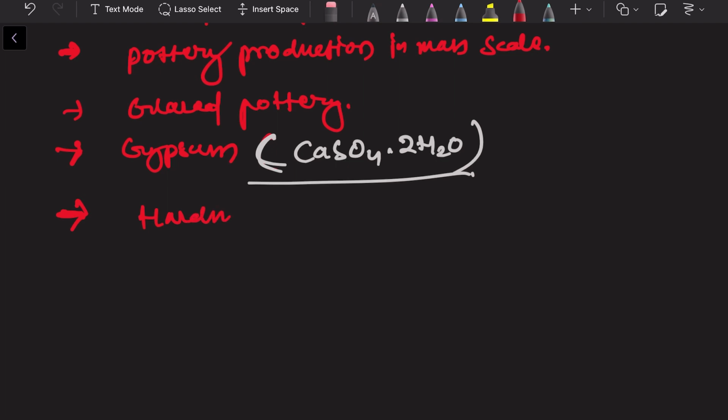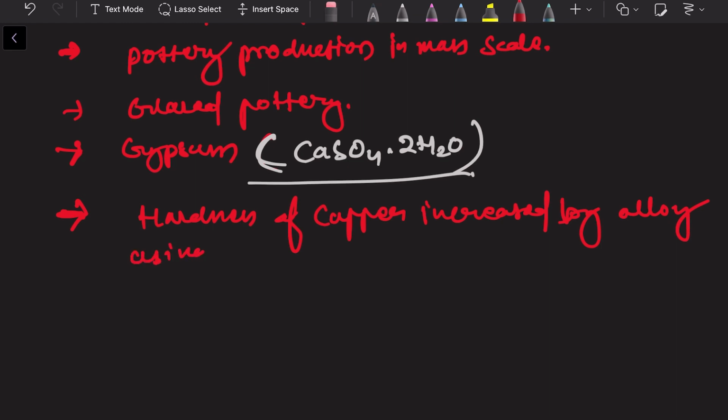The hardness of copper was increased by alloying using tin and arsenic. If we mix copper with tin or arsenic, they form a hardened alloy of copper, right?